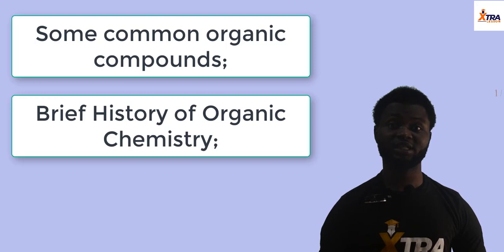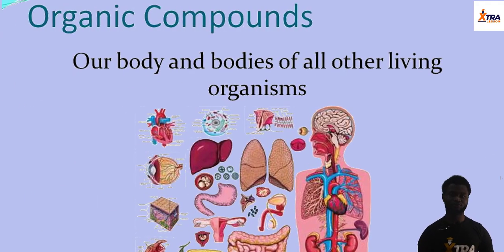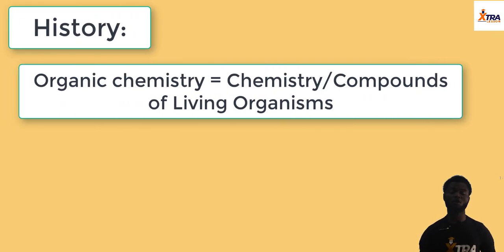Organic chemistry started with the discovery of organic compounds, wherein scientists from all walks of life came across some compounds from living organisms. As a result, they called it chemistry of living organisms, or compounds of living organisms. So they called the compounds of living organisms, and the reactions these compounds undergo, the chemistry of living organisms.